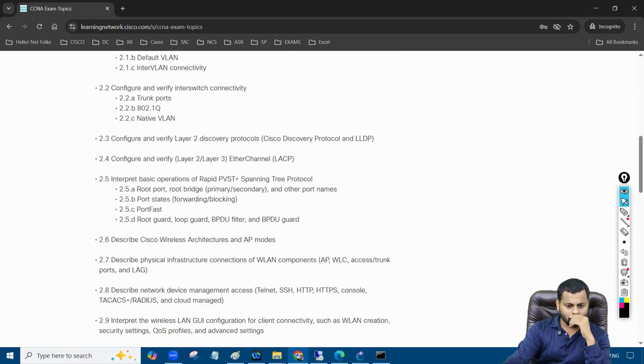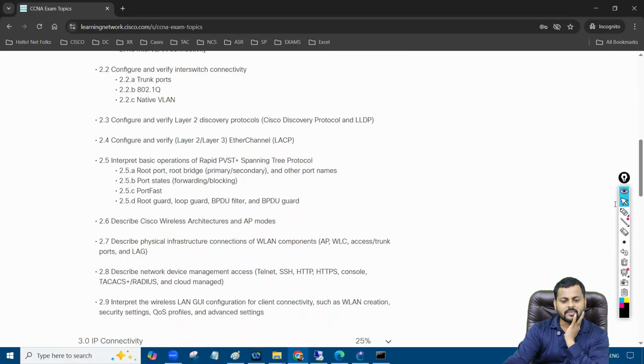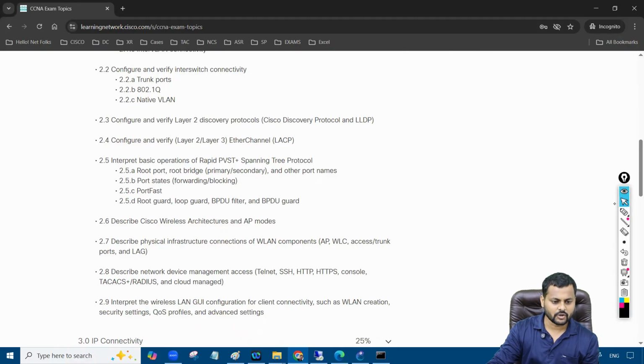Then after that, we have EtherChannel, with LACP and PAgP protocols. If you have multiple links, link 1, link 2, link 3, you can bundle these links with the help of the LACP and PAgP protocols. So you can do the bundling for layer 2 and layer 3 as well, right? That's what we're going to talk about in this part.